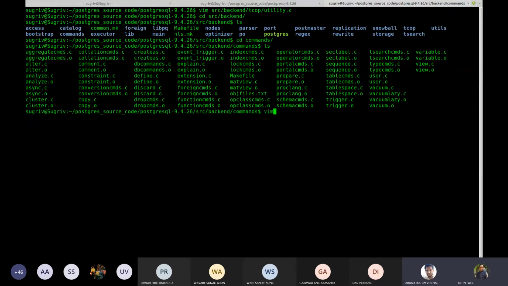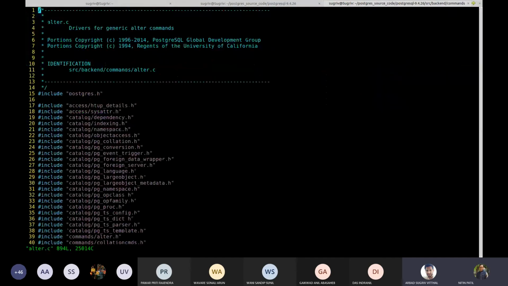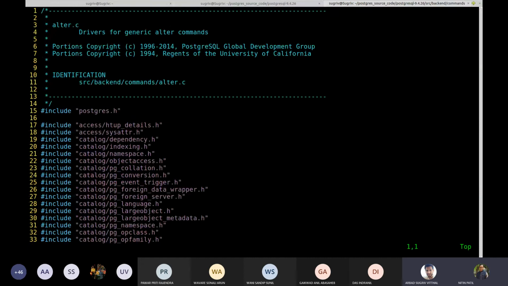Now, if you see, this is a driver for the generic alter command. So go below. Let us search for table. Search for table here in this file.